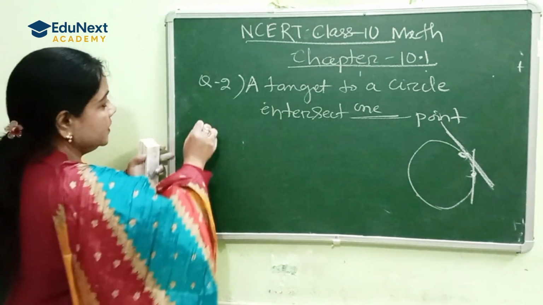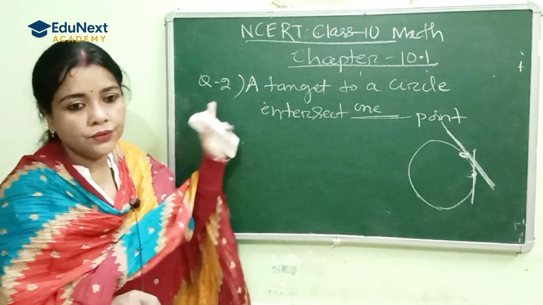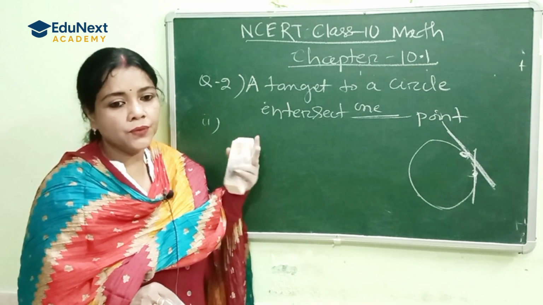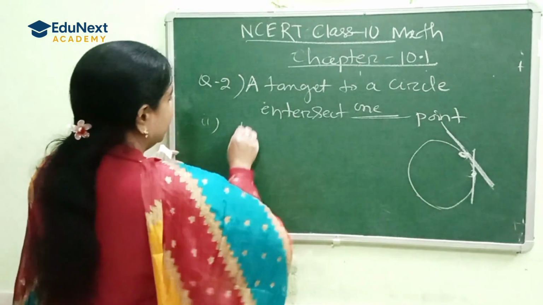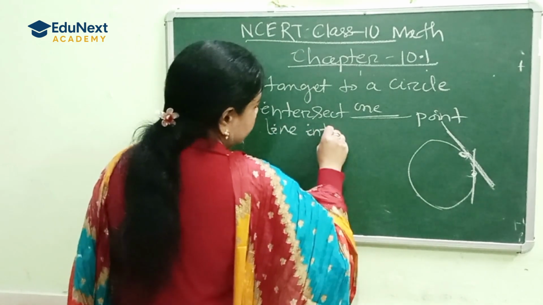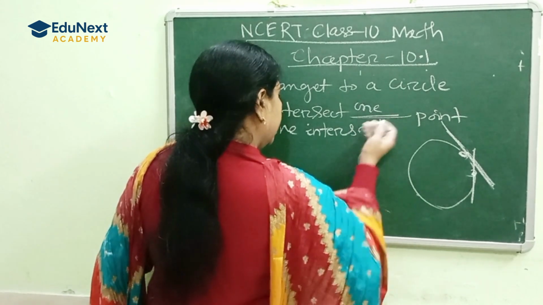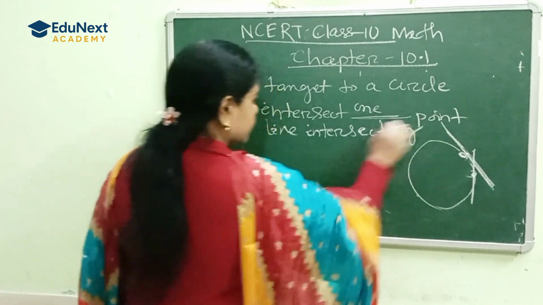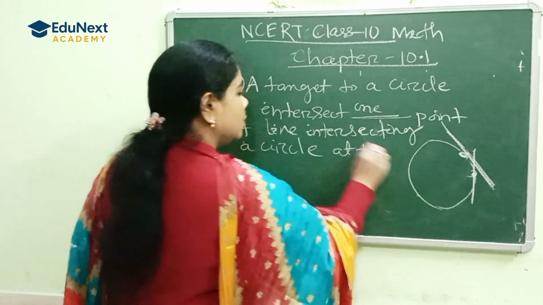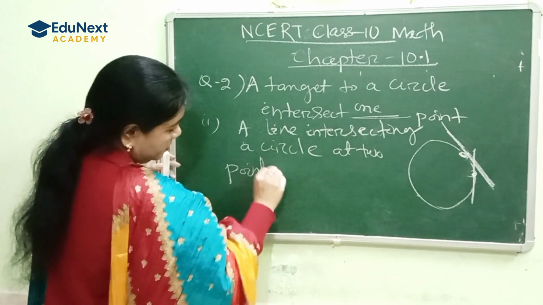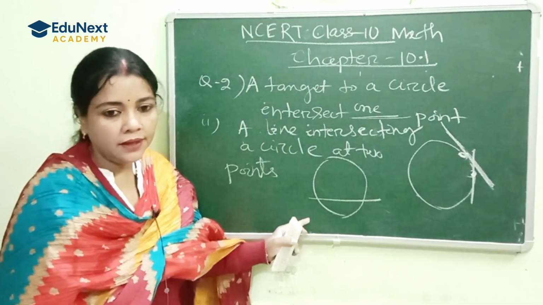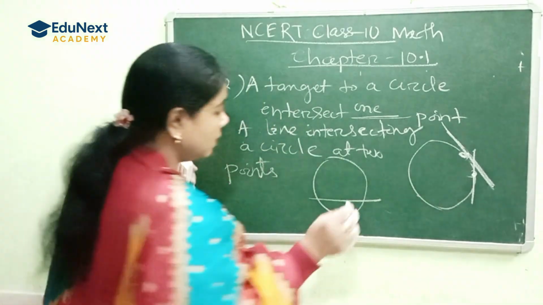Right. Next question is 2(i): a line intersecting a circle at 2 points. A line intersecting a circle at 2 points, so it's called what?